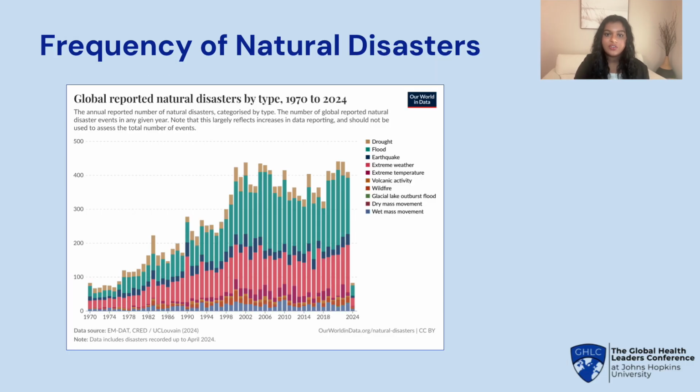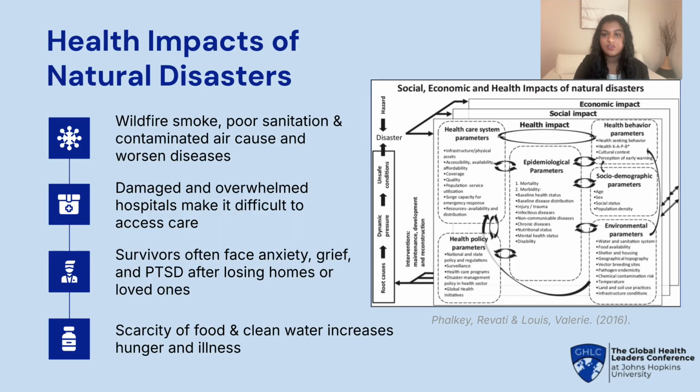Climate change is increasing both the frequency and severity of natural disasters, such as wildfires and floods, triggering significant health crises worldwide. These disasters can cause infectious diseases to spread and worsen existing respiratory conditions like asthma. Survivors face long-term impacts, including limited healthcare from overwhelmed hospitals, trauma, and hunger. These compounding effects are increasingly recognized as global health crises.